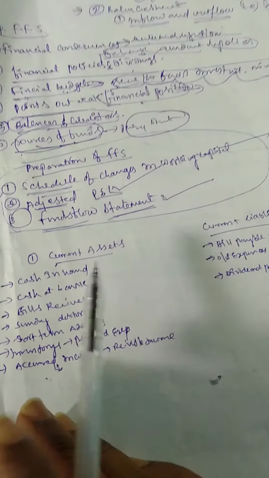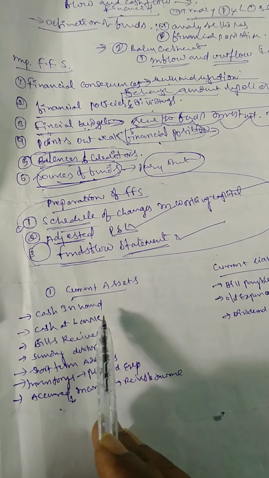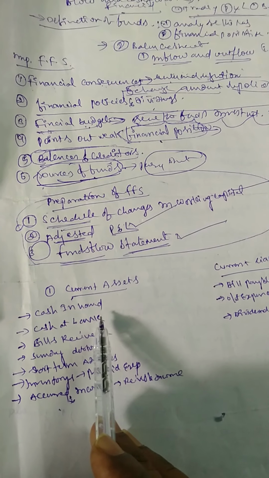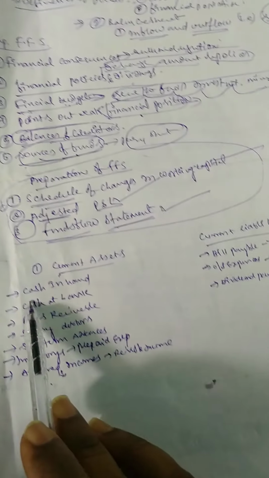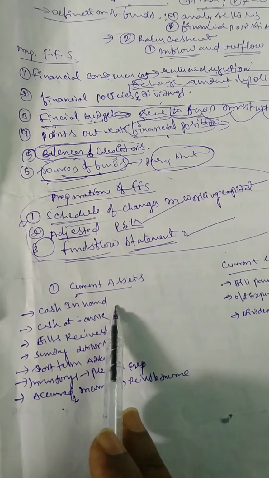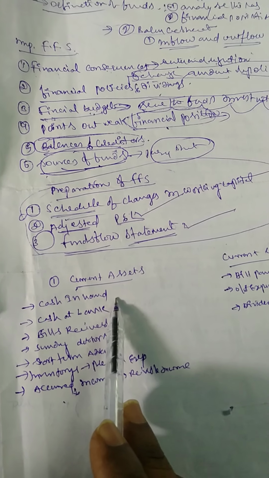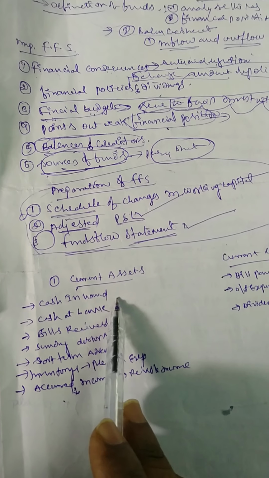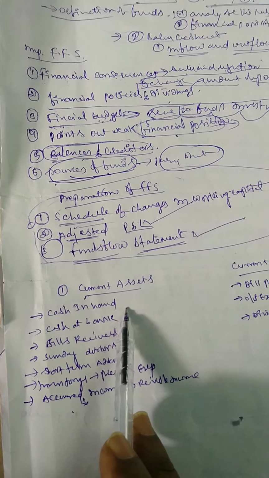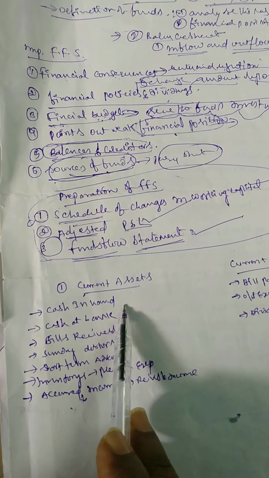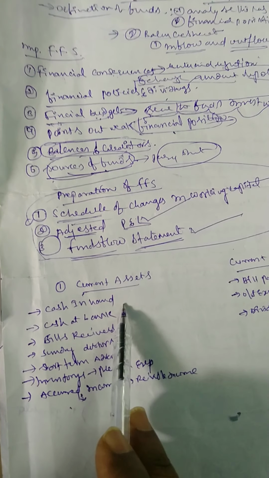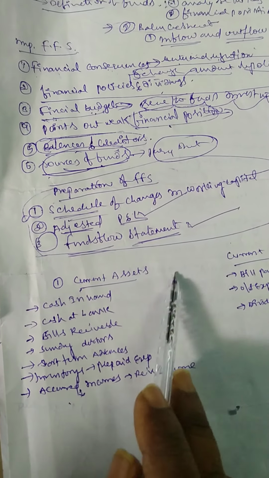So what are the transactions under current assets? The time limit is 0 to below 3 years. Current assets means a short term period, easily converted into cash.